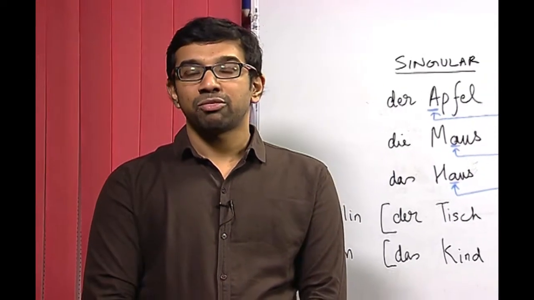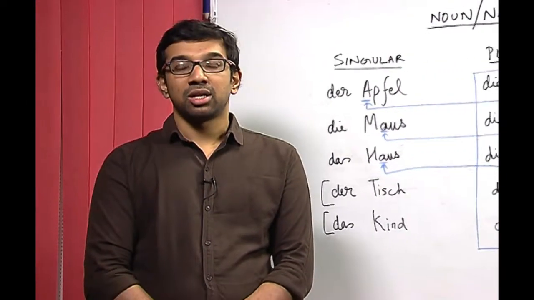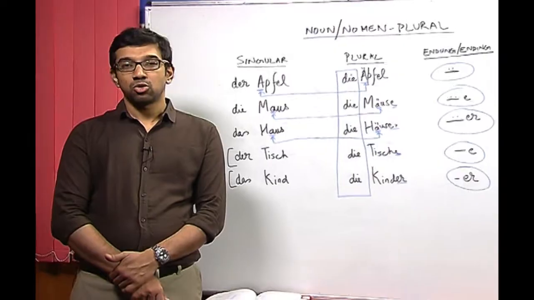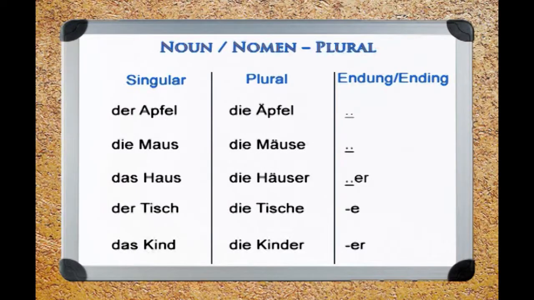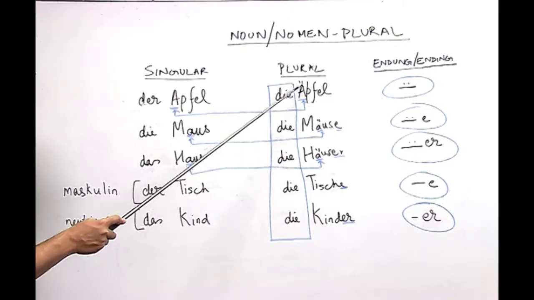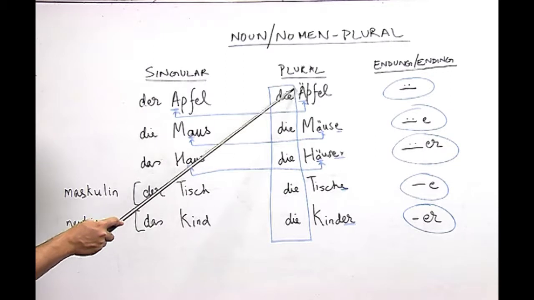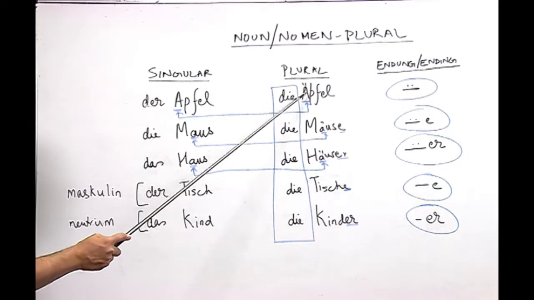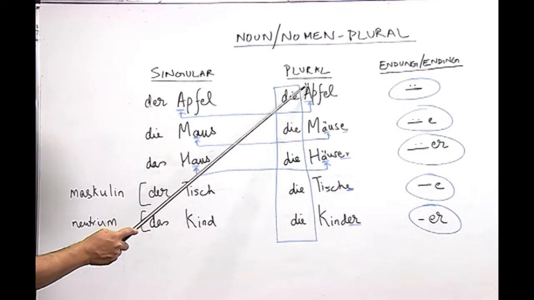Now, in this part we would continue to work with the plural forms of the noun, and we will learn how nouns and the plural forms are made, again with certain rules. Now, look at the noun der Apfel, which means the apple. As you know, the article der denotes the masculine gender. However, when you look at the plural form of this noun, you will see that there is a slight transformation where a in singular has been transformed into ä in plural with this umlaut.